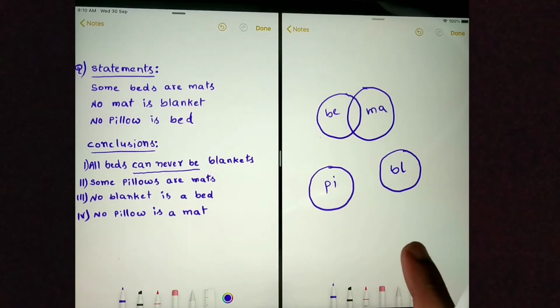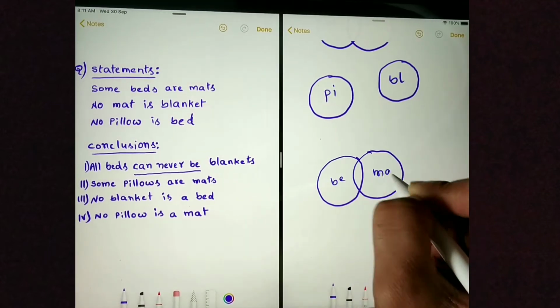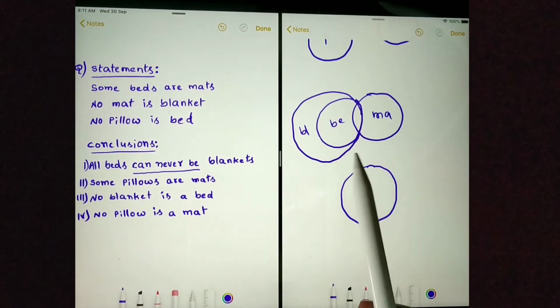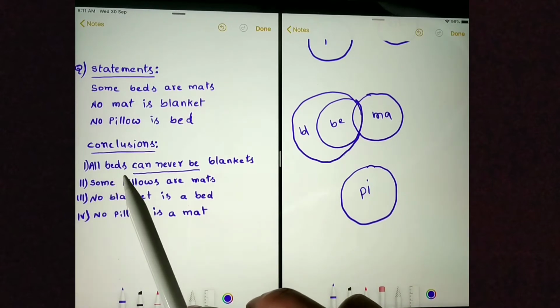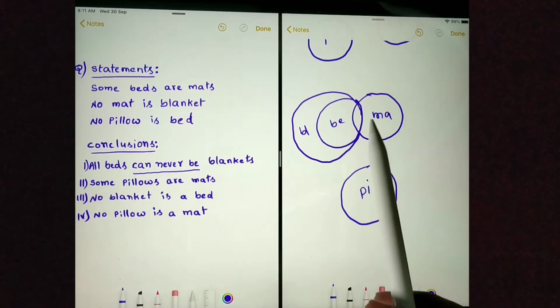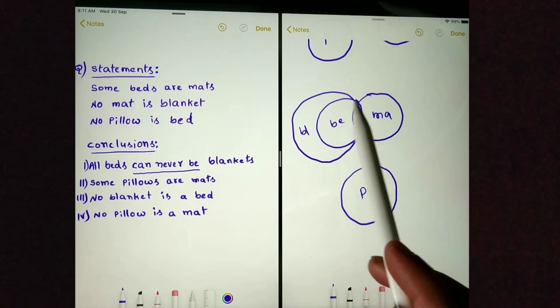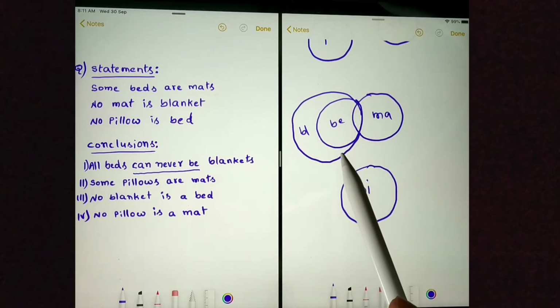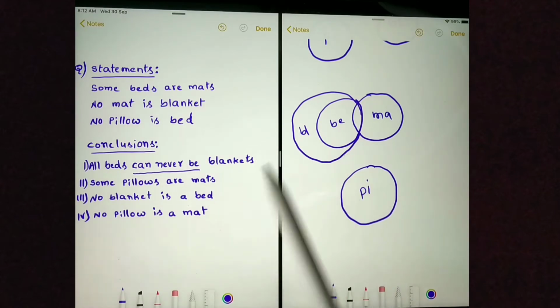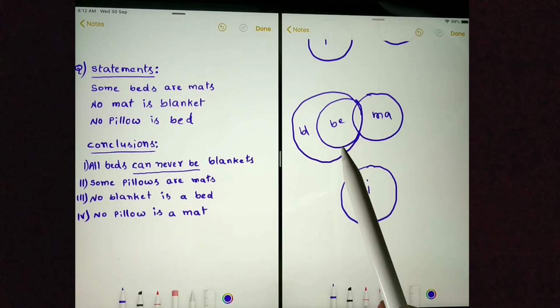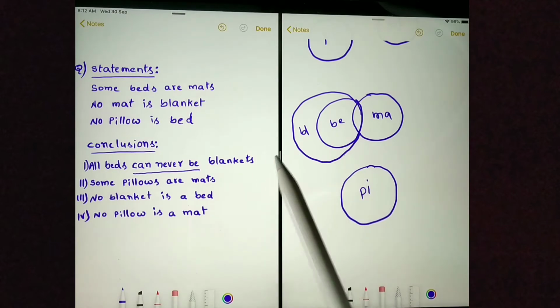I am drawing the Venn diagram. I have drawn the Venn diagram. As per the conclusion, all beds can never be blankets, I have drawn the Venn diagram keeping all beds as blankets. Let's see whether it is following the statements or not. If it is following the statements, then this conclusion is wrong. If it is not following the statements, then this conclusion is correct.